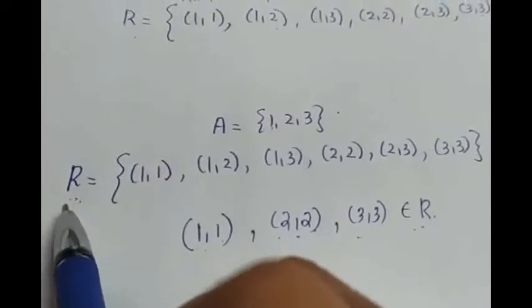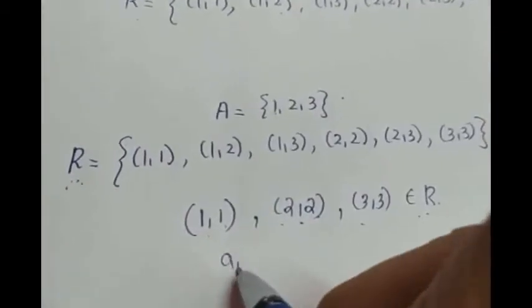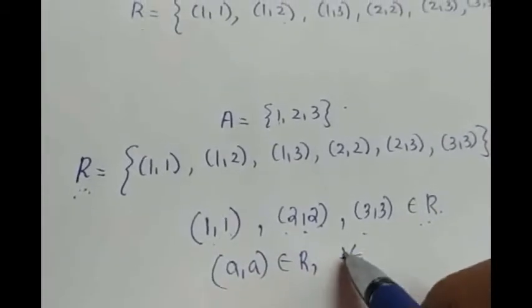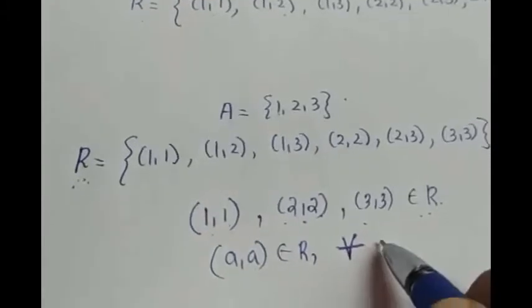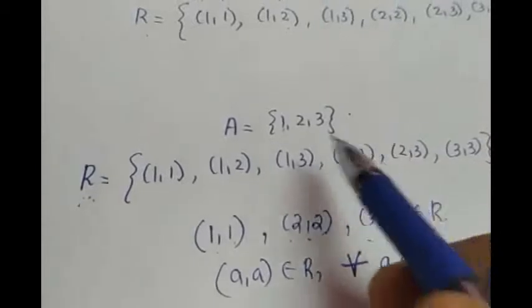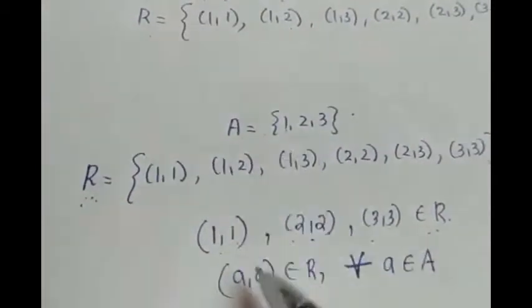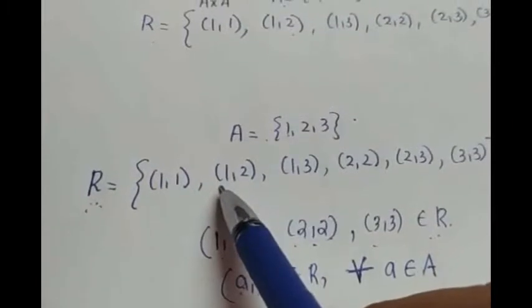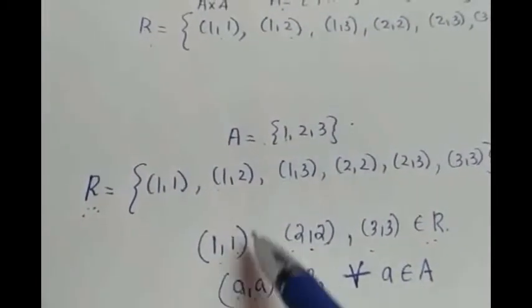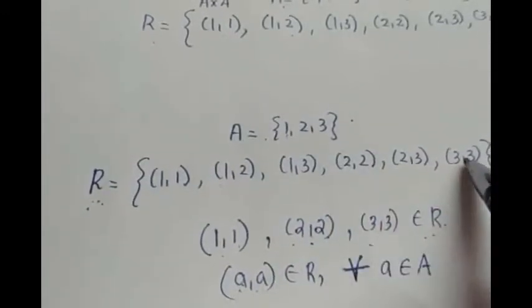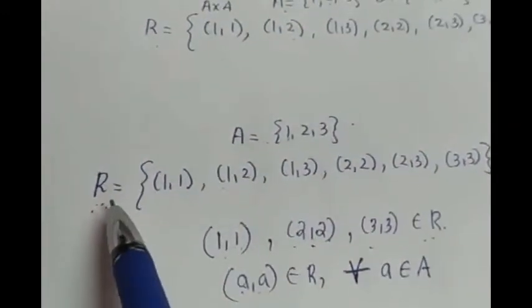So R is reflexive if (a, a) is an element of R for every a element of A. For every element of the given set, (a, a) must be an element of the relation R. Then R is said to be reflexive. Here (1,1) is there in R, (2,2) is there in R, and (3,3) is there in R. Therefore, R is a reflexive relation.